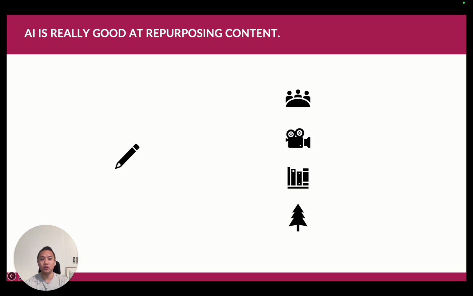Let's say you get in the news, you do a media interview, you're on TV, and you want to create a blurb to accompany the video in your newsroom, or you want to write an article based on what you said in the interview to kind of show off that you were on TV. That's repurposing content. Let's say you've already got a big library of content, maybe a bunch of stories that you've published in a particular month or a year. You want to create a list of the greatest hits of your insights, or a roundup of all the major announcements that you made in a certain period of time, right?